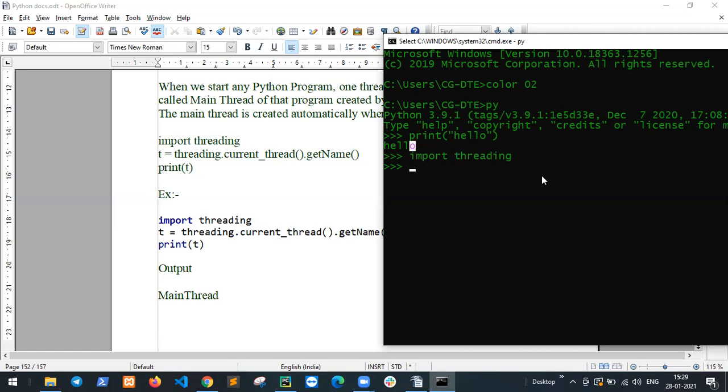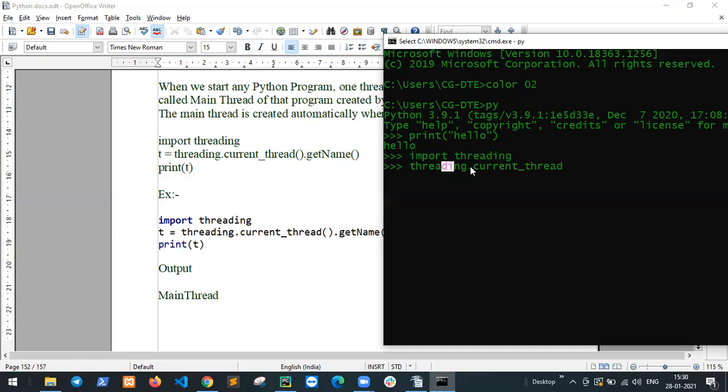Then call threading dot current thread. This is current thread, and this is a function.